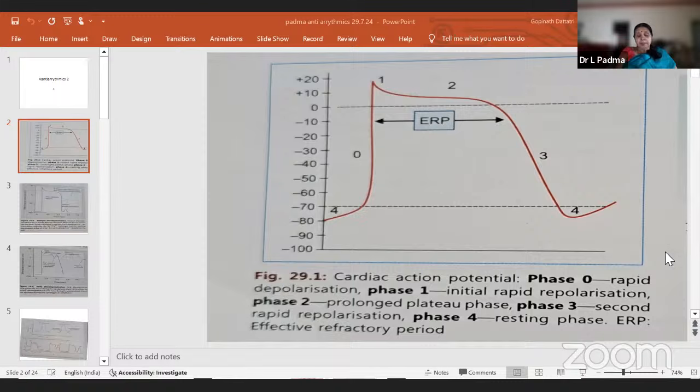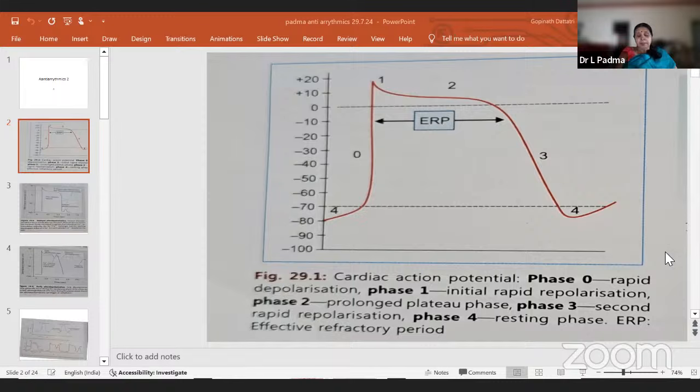Okay, digoxin is reserved. Amiodarone is used in both atrial and ventricular arrhythmias. Ivabradine is used only when it is resistant to metoprolol, not decreasing the heart rate. So these are the atrial ones, and here are the ventricular ones. In ventricular arrhythmias, nowadays we most often resort to cardioversion rather than drugs.